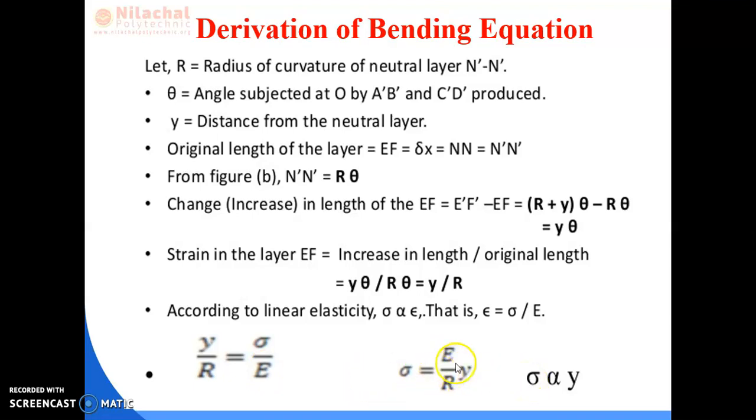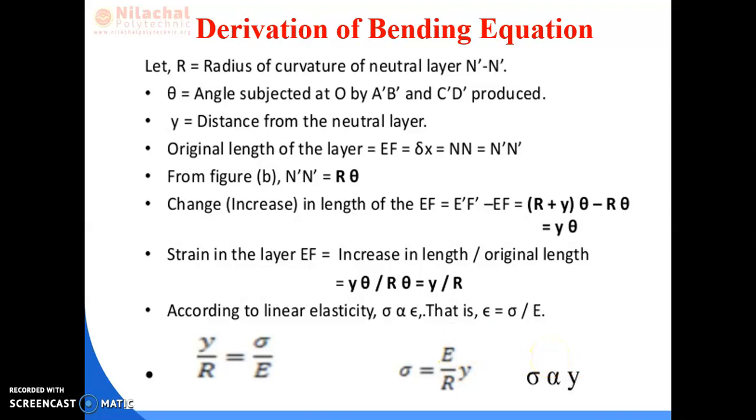Here E is constant, r is constant, so sigma is directly proportional to y. That means depending upon the distance of the layer from the neutral axis, the value of stress is decreasing or increasing. If the y value increases, then your sigma value also increases. The stress value decreases with the decrease of distance of the layer from the neutral axis.